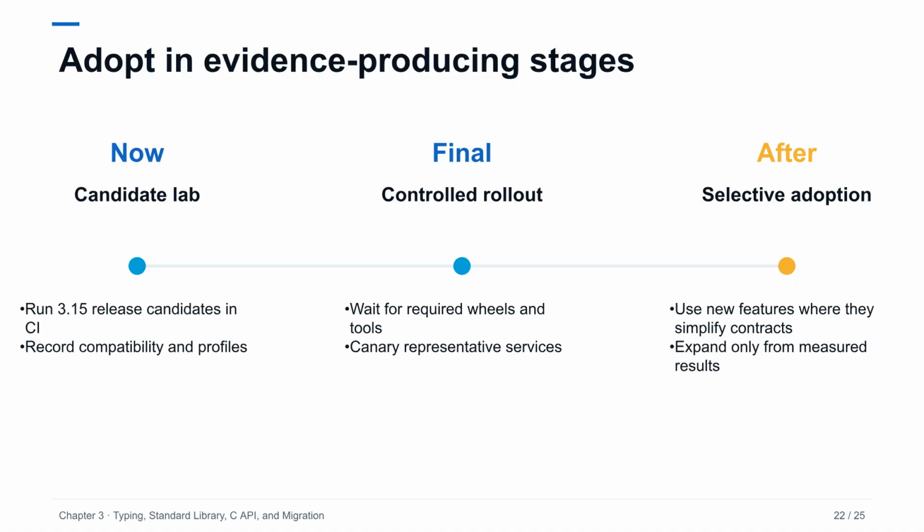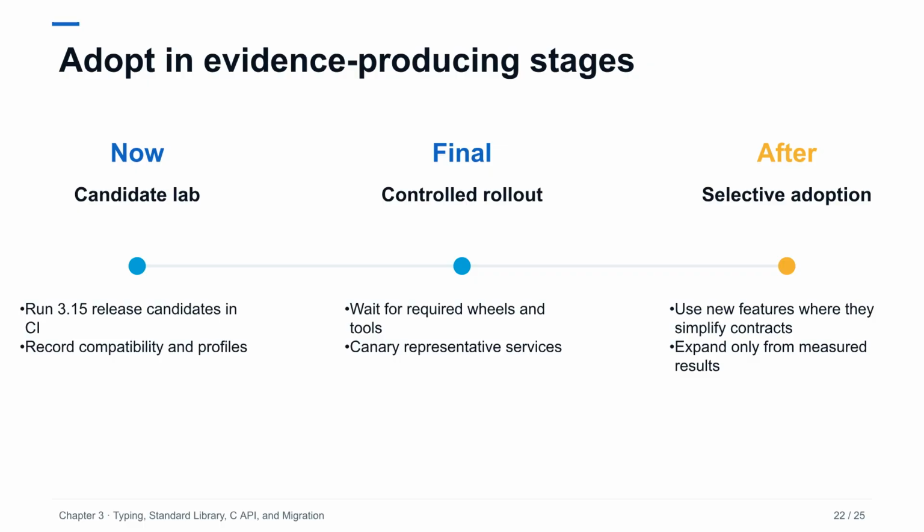The release candidate is the right time to generate evidence, not to promise a universal deployment date. Add Python 3.15 to continuous integration, build or obtain required wheels, capture warnings, and profile representative workloads. After the final release, wait for the dependency and tooling set each service needs, then canary a controlled population with rollback criteria. Adopt new syntax and APIs selectively after the runtime upgrade is stable, so compatibility diagnosis is not mixed with broad source changes.